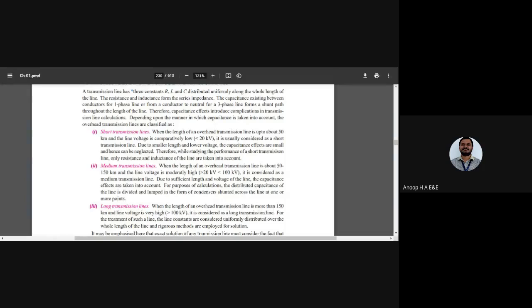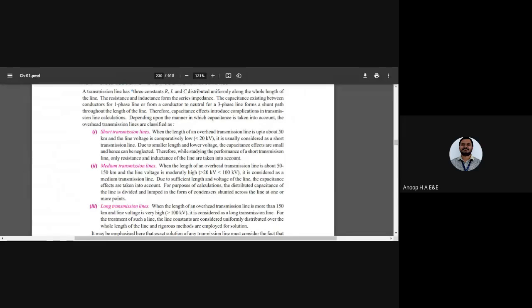Okay, so short transmission line on one end, and on the top you write it as length and the line voltage. Okay, length and the line voltage. In a short transmission line, 50 kilometer in length, the line voltage is comparatively low, which is less than 20 kilovolt. So here we are going to consider it as a short transmission line.